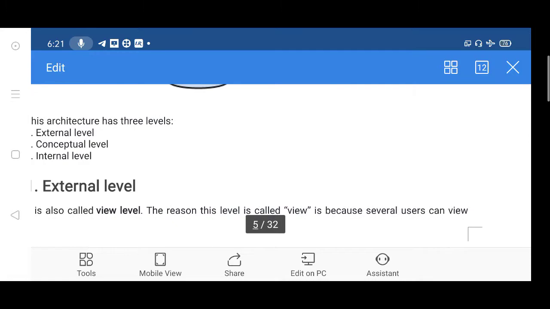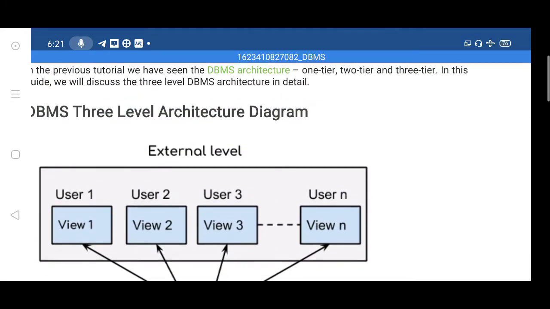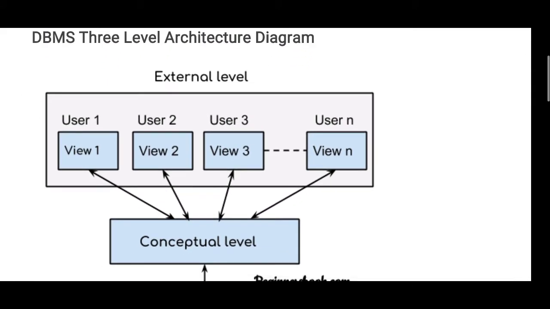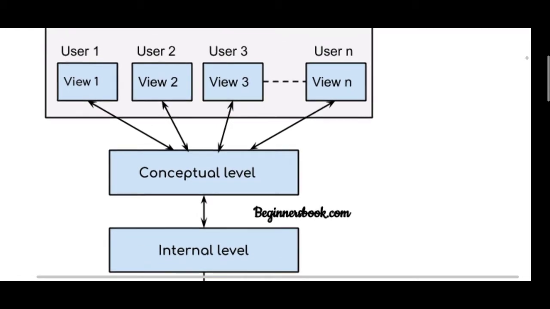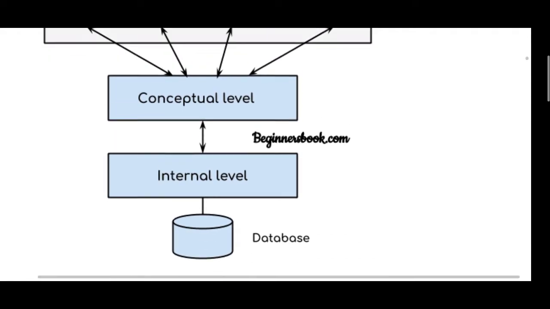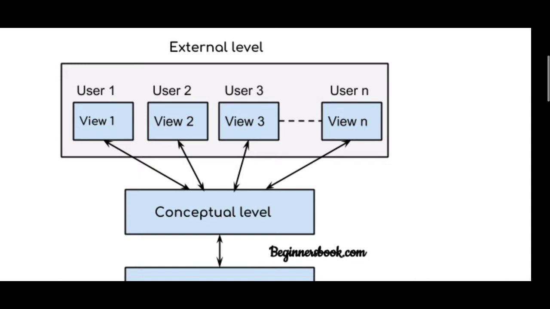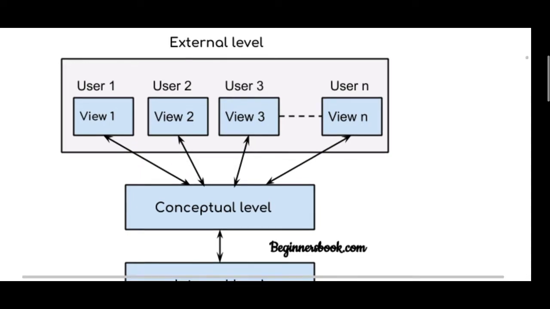Here we have a three level database architecture. The first one is the external level, the second one is the conceptual level, and the third one is the internal level. Next we see the database. Here the external level, or user views, has a number of user views. The user can store the data in the database.